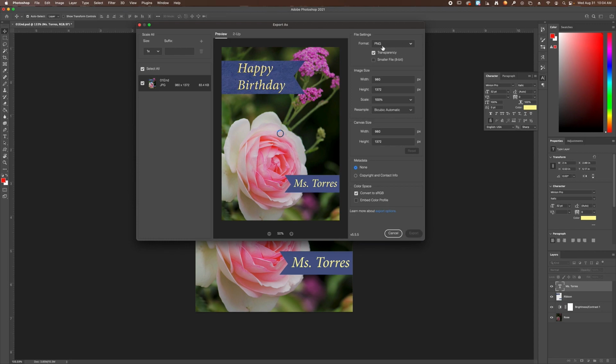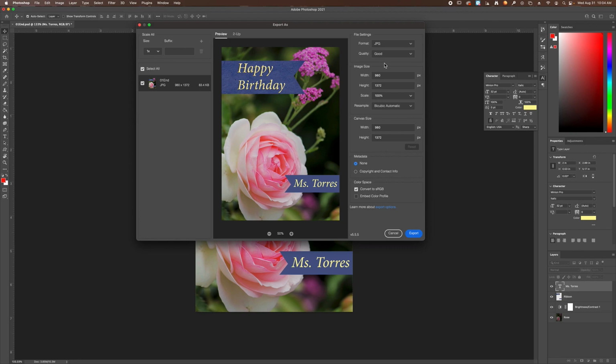Sometimes it'll be set to PNG. We don't want that, so make sure you swap it to JPEG. Quality can stay for, or let's switch the quality to fair, because the higher the quality is, the bigger the file is going to be, and so we don't want to slow down the computer by exporting a really large file.